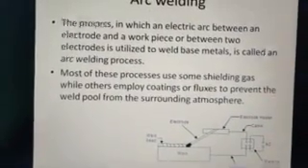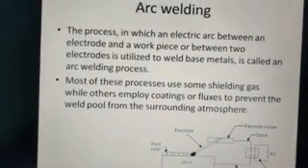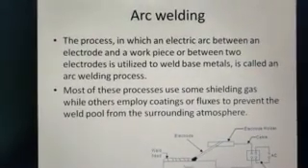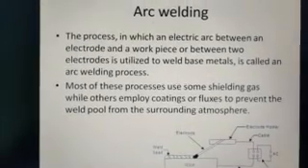You can either use a consumable electrode technique or a non-consumable electrode technique. Again, you can either use a filler metal or work without a filler metal.